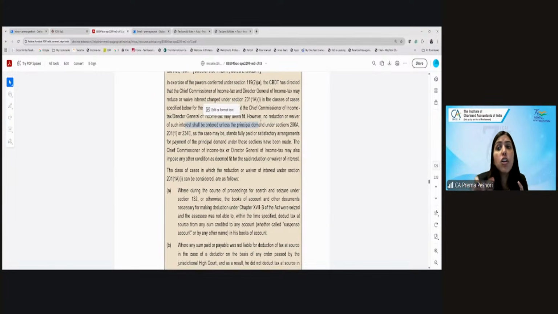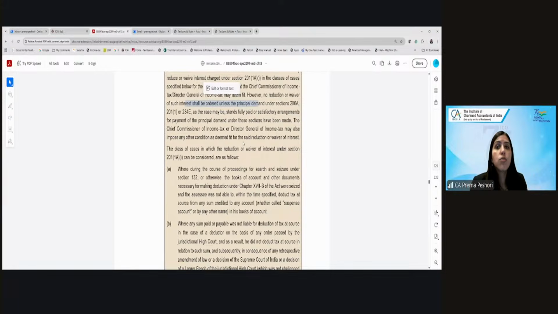See, this is the waiver of interest, which is for 1%. This is not the waiver of the tax demand itself. So if the tax demand has been fully paid, they may consider waiving the interest. It's not something that they have to. That's a discretion again given to them. They can consider. There is no limit: they can waive 100%, they can waive only 20%, they can waive 50%. So that is what they may deem fit.